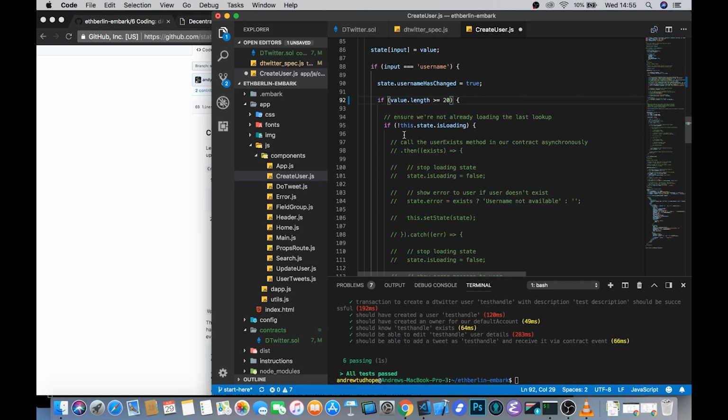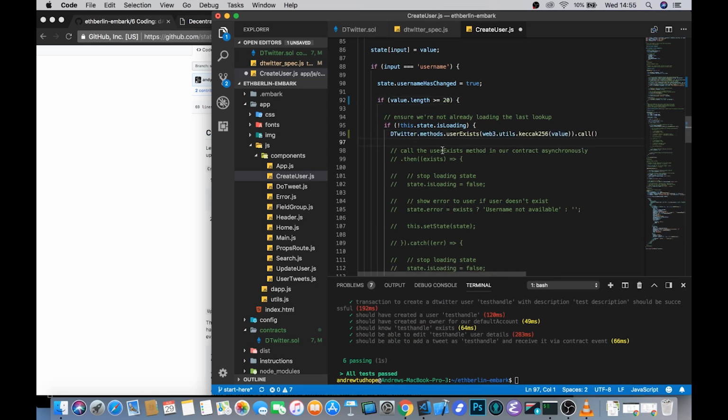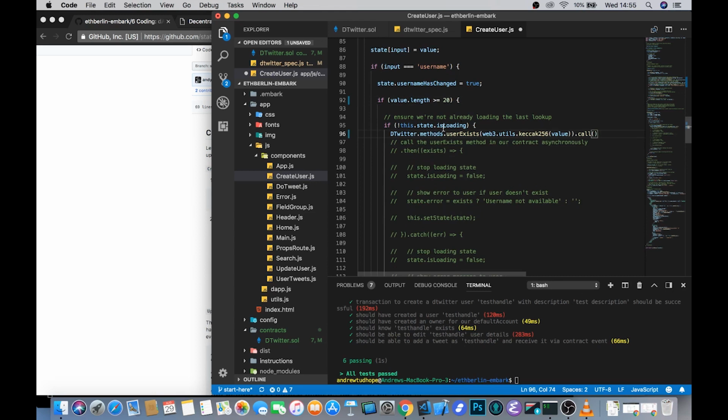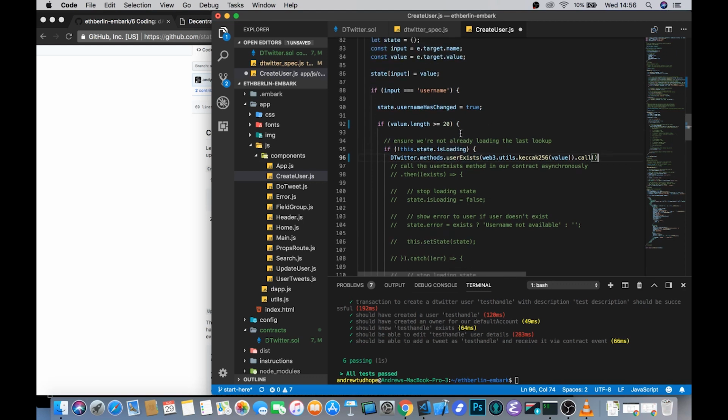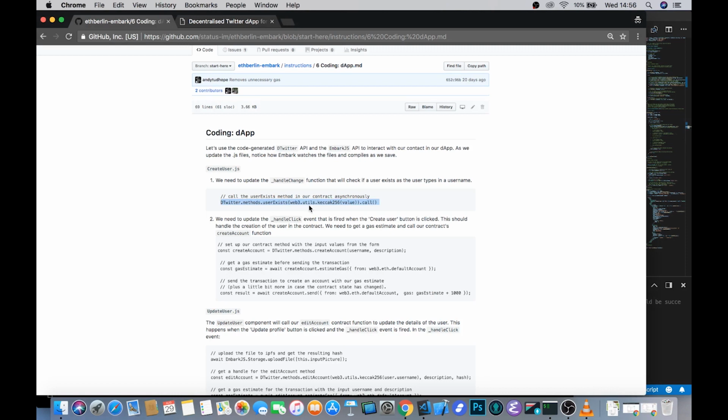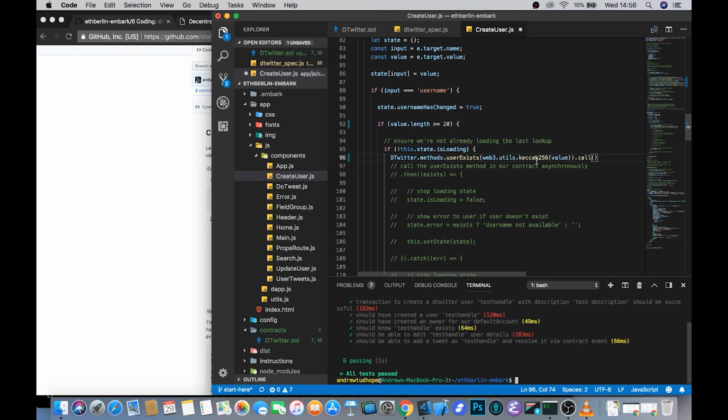And what we're going to have a look at here is that, provided that the isLoading variable is not currently going, then we're going to again look at the btwitter methods, look at the userExists function, and make sure that the user does indeed exist.